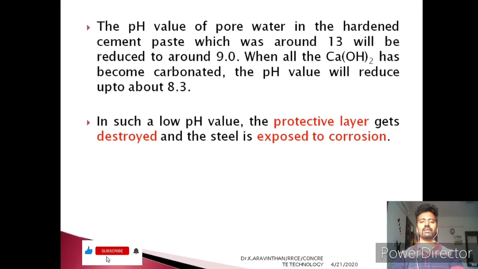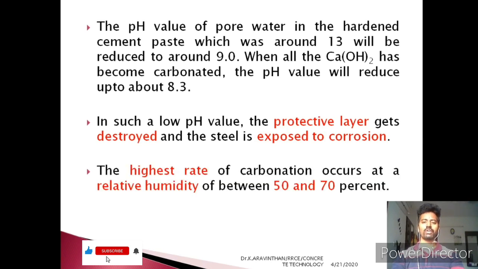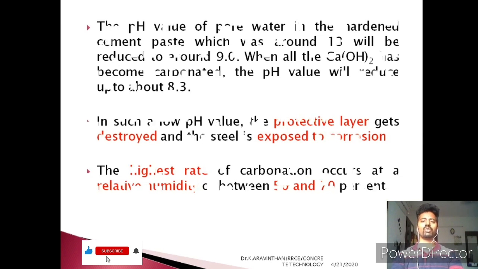If you are providing a protective layer, that is, if you are introducing cover to the concrete, it reduces the amount of carbon dioxide which gets into the concrete, so that it acts as a protective layer and the structure can be saved. The highest rate of carbonation occurs at relative humidity between 50 and 70%. If the humidity is less than 50%, the carbonation does not progress. Also, more than 70% does not create higher carbonation. This range of 50 to 70% gives the maximum amount of carbonation.